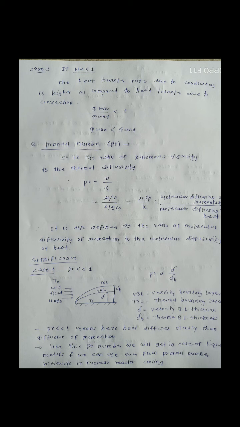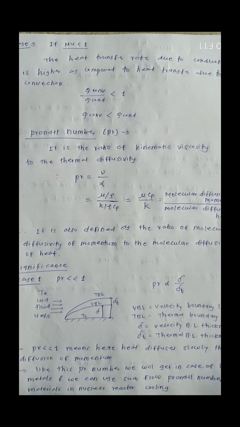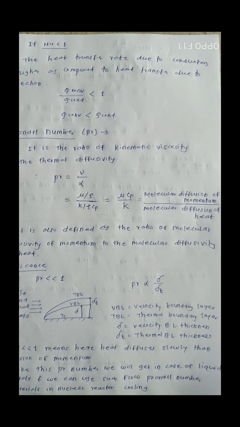So there is one more concept: the Prandtl number is directly proportional to delta by delta t. Delta is the velocity boundary layer thickness, and delta t is the thermal boundary layer thickness. So the Prandtl number is directly proportional to the ratio of these two thicknesses, that is, the velocity boundary layer thickness and the thermal boundary layer thickness.